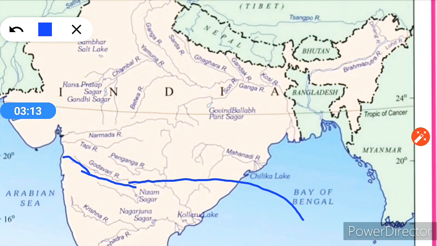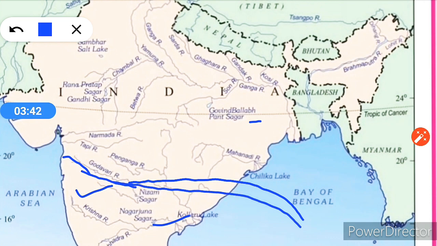The basin covers parts of Maharashtra, Madhya Pradesh, Odisha and Andhra Pradesh. The Godavari is joined by a number of tributaries such as the Wardha and Penganga. All these rivers join, and then finally it goes into the Bay of Bengal here.